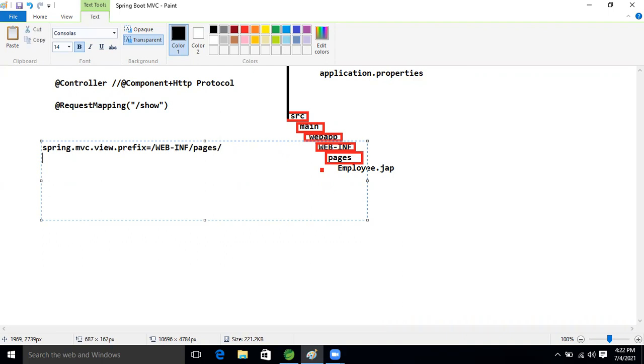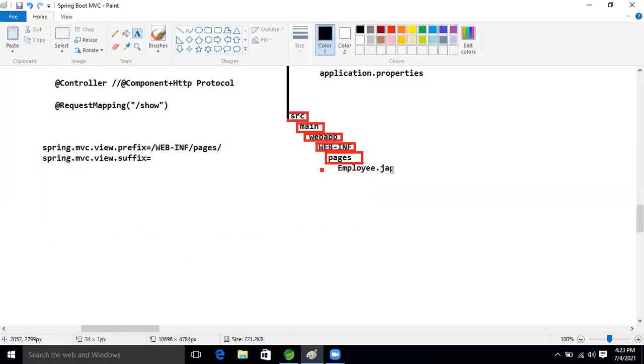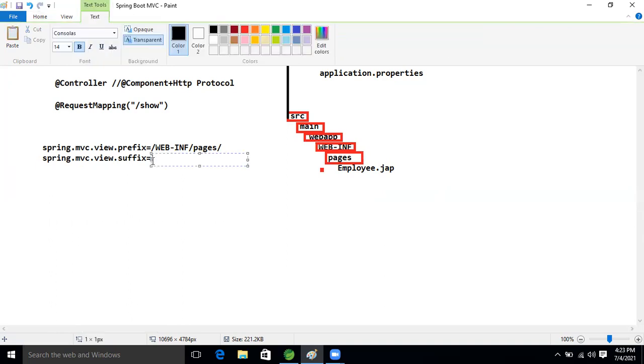Then another property: spring.mvc.view.suffix equal to the extension of the JSP page. Employee dot JSP only, so dot JSP.